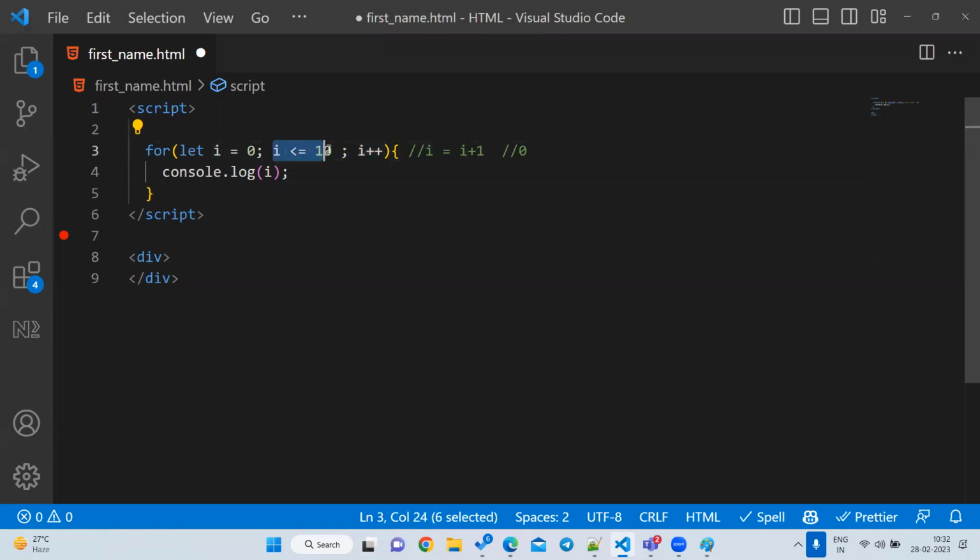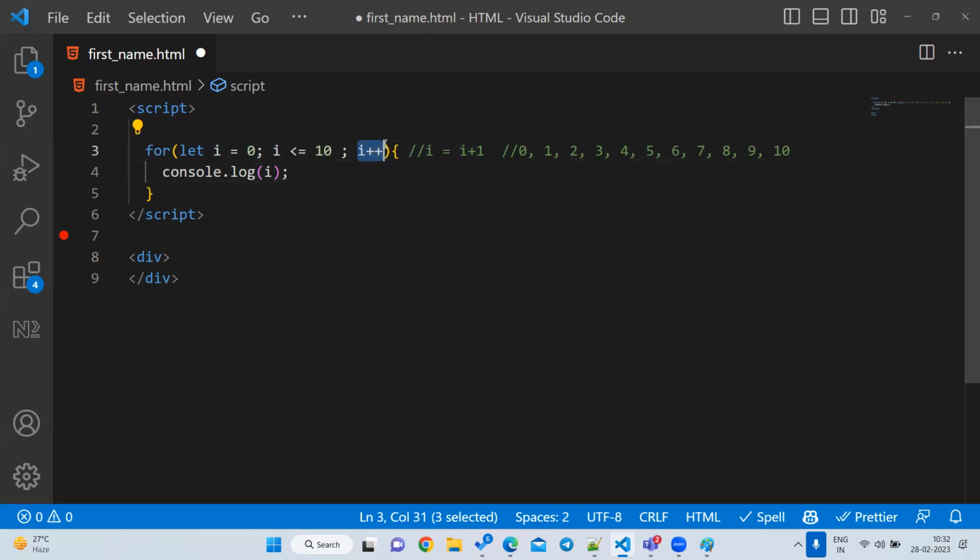Again it will come here. 1 less than 10, true or false? True. Whenever this is true, again it will come here. That is the reason it will print 1. Again it will go here. 1 plus 1, how much? 2. So 2 less than 10, correct or not? Like this it will print till 10.